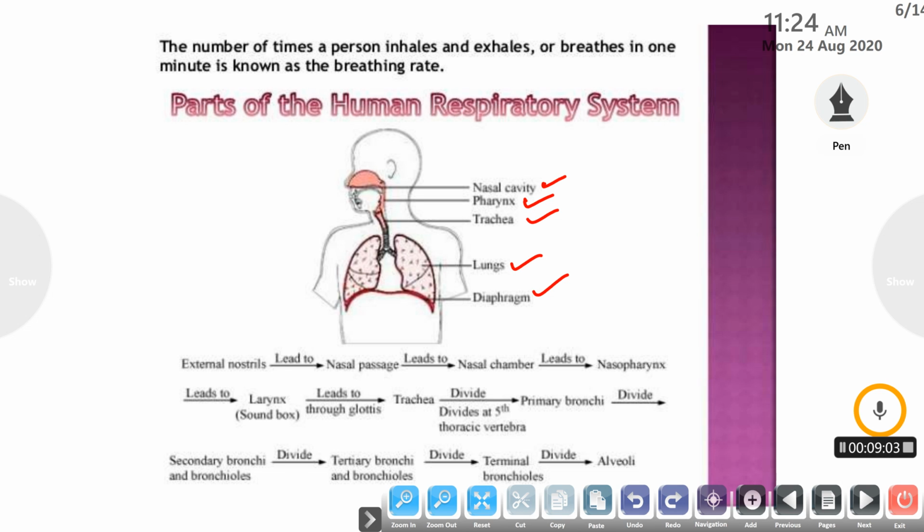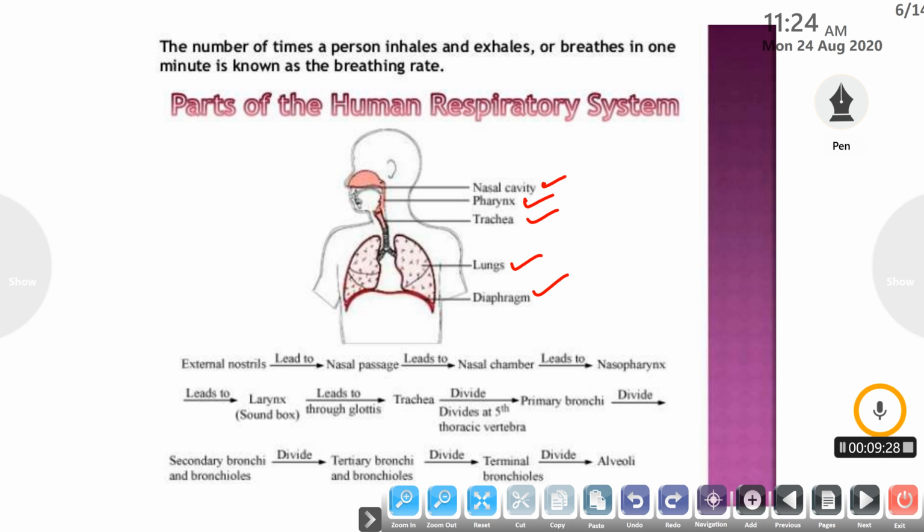The trachea is generally known as the windpipe. It transfers the air to the primary bronchi. The trachea divides into 2 pipes known as primary bronchi. The trachea is present in our chest cavity, near the 5th thoracic vertebra in our vertebral column. The primary bronchi are further divided into secondary bronchi.